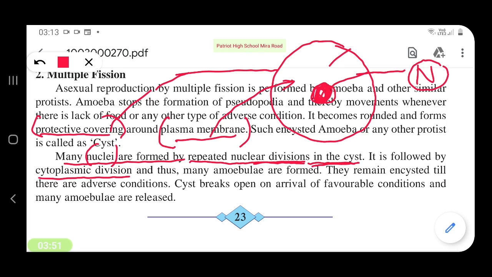This is the cytoplasm, C for cytoplasm. The nucleus N divides into a number of nuclei, and the cytoplasm follows the division of the nucleus.